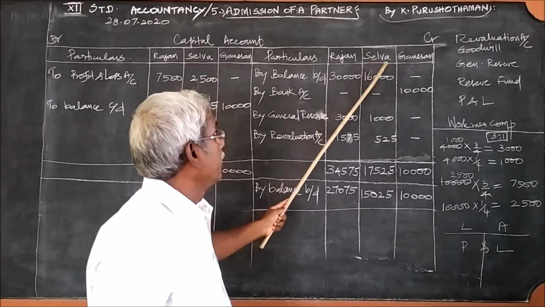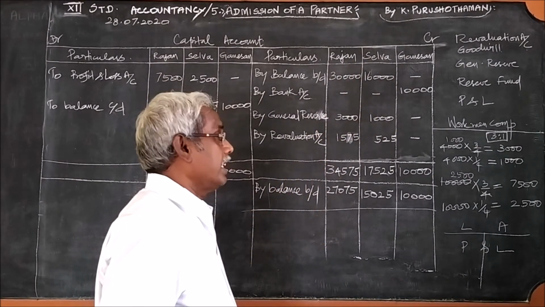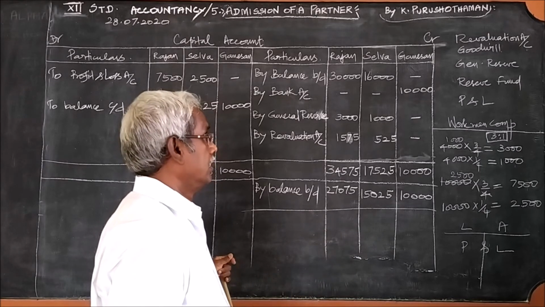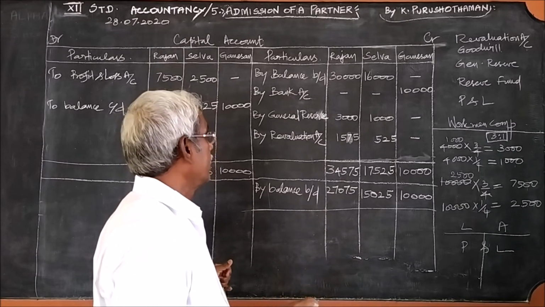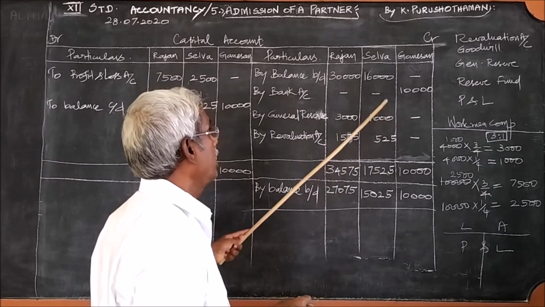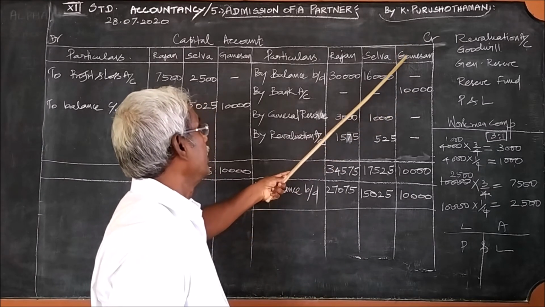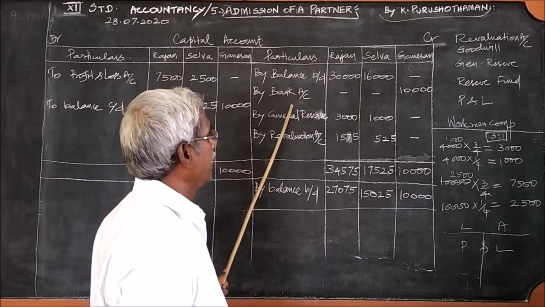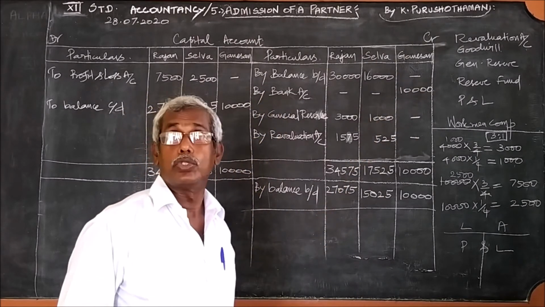30,000, 16,000 we have written. What is the capital supposed to be brought in by the new partner, after which he will be admitted? 10,000. He has brought 10,000. Ganesan is the new partner. He has brought 10,000. Therefore, in the name of the bank account, you should write this 10,000.